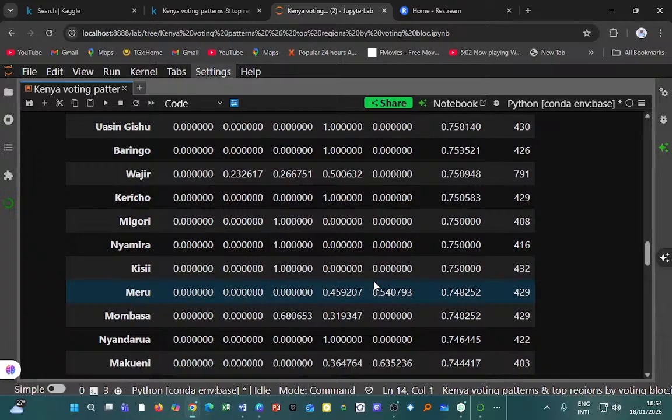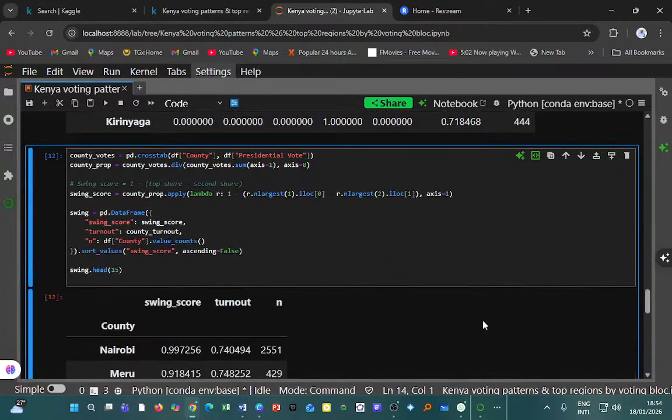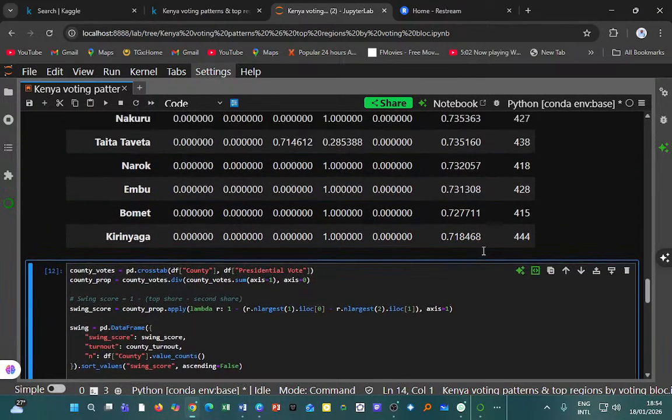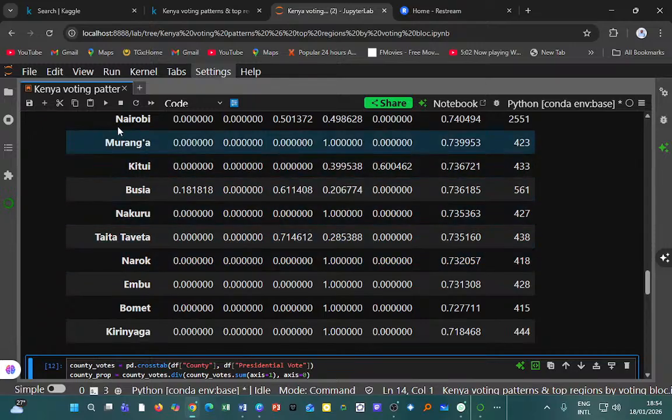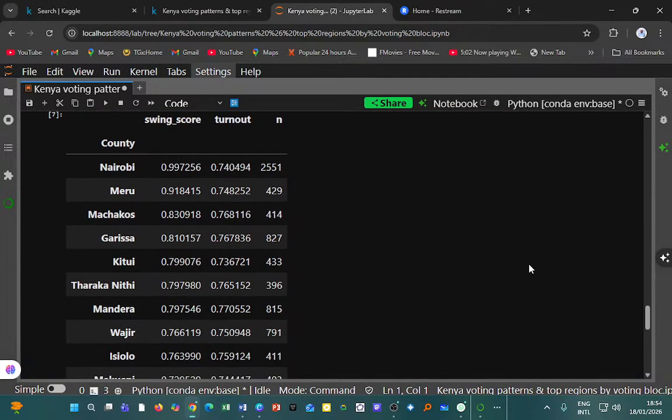I want to stop there because I didn't want to delve too deep into it. That's why you see me just scratching the surface. So perhaps let me proceed to this so that we see what this would mean. So this is the swing score, swing score turnout.